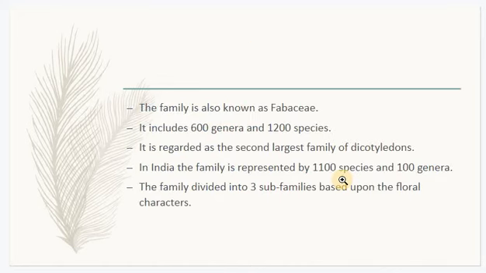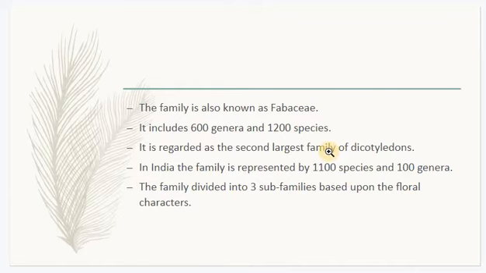The family is also known as Fabaceae. It includes 600 genera and 1,200 species. It is the second largest family of Dicotyledons. So coming to Dicotyledon group, or the plants with two cotyledons, this is the second largest family. In India, we have 1,100 species and 100 genera.